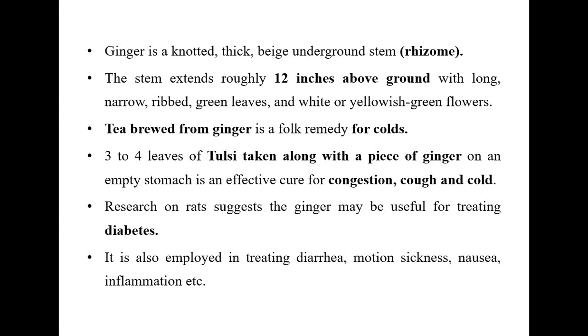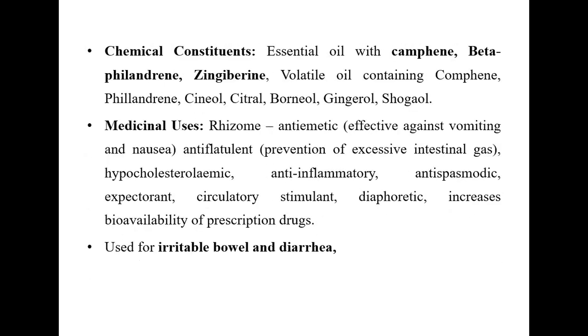The tea brewed from ginger is used as a folk remedy for cold. Three to four leaves of tulsi taken along with ginger can be used for congestion and cough and cold relief. As per a research report conducted in albino rats, it was documented that diabetes can be treated with the help of ginger. It is also used in treating diarrhea, nausea, etc.